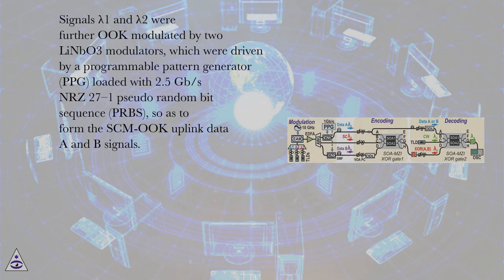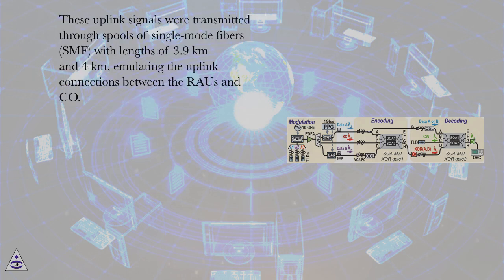Signals lambda 1 and lambda 2 were further OC modulated by two LiNbO3 modulators, which were driven by a programmable pattern generator, PPG, loaded with a 2.5 gigabits per second NRZ 2^7-1 pseudo-random bit sequence, PRBS, so as to form the SCM OC uplink data A and B signals. These uplink signals were transmitted through spools of single-mode fibers, SMF, with lengths of 3.9 km and 4 km, emulating the uplink connections between the RAUs and CO.